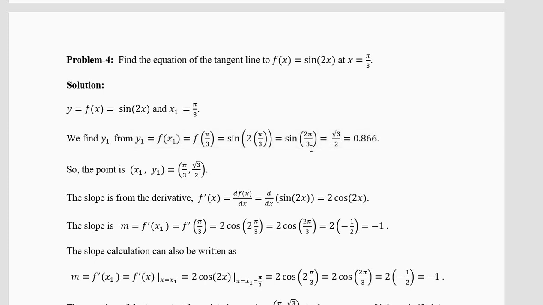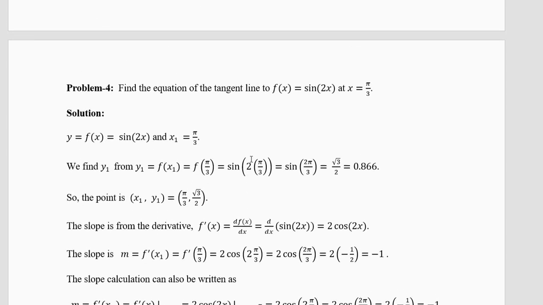Because 2 pi by 3 is 120 degrees, sine 120 is cos 30, which is root 3 by 2, 0.866. So if you want, you can write root 3 by 2. If you remember your school trigonometry, fine; if you don't remember, put it in the calculator using radians, you'll get 0.866. Now the point is (x1, y1) equal to (pi by 3, root 3 by 2). If you want, you can change this pi by 3 to a number, you will get 1 point something. And this root 3 by 2 is 0.866.